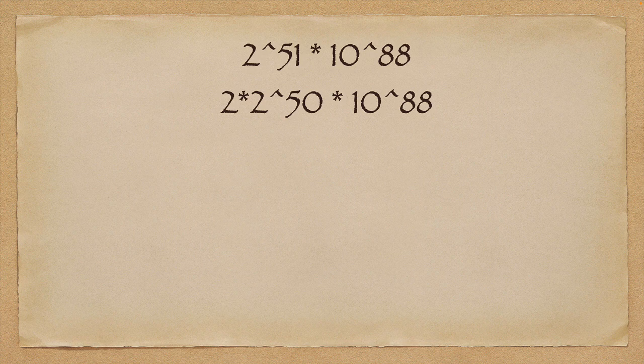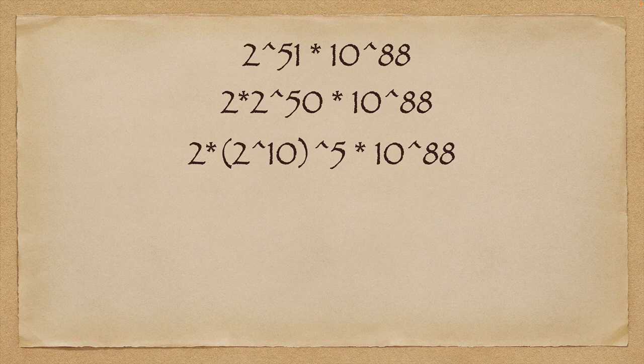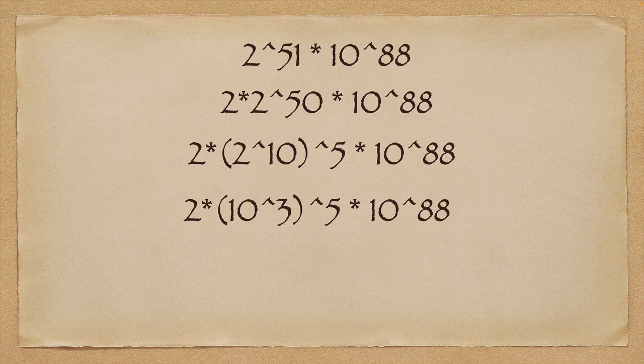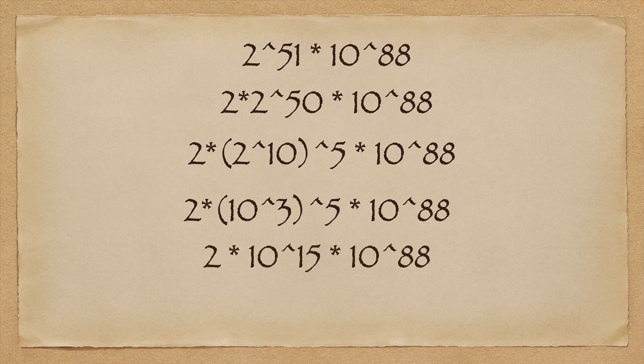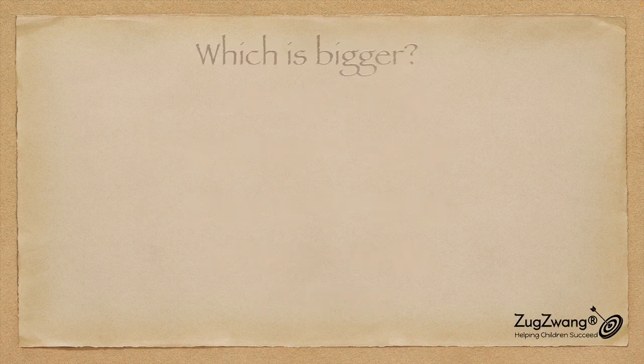Now again, I need to make this simpler. So 2 to the power 51, I can split it as 2 times 2 to the power 50. Why am I doing this? Because I can rewrite 2 to the power 50 as 2 to the power 10, to the power 5. And 2 to the power 10 is nothing but 1000, which is 10 cubed. And therefore, it's 2 times 10 to the power 15 times 10 to the power 88, giving me 2 times 10 to the power 103.